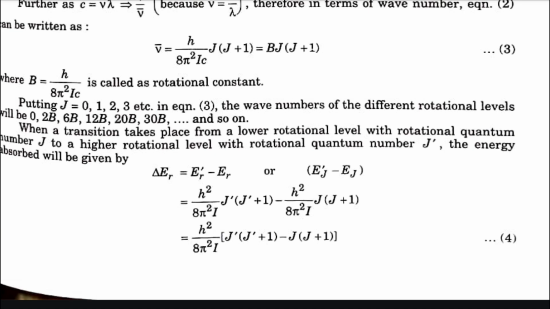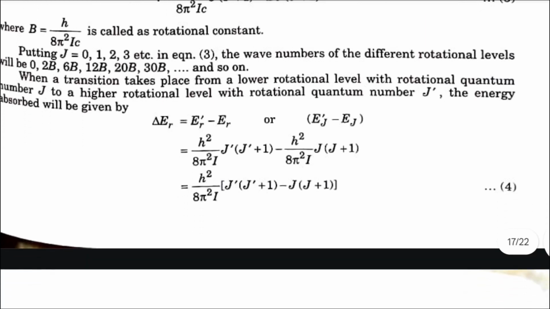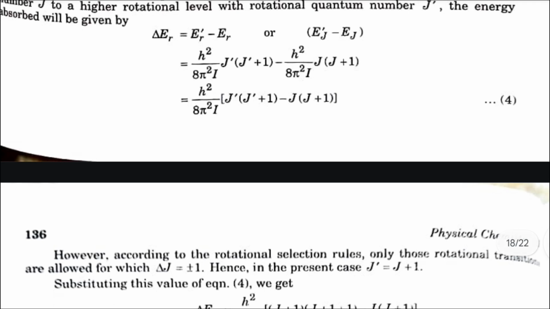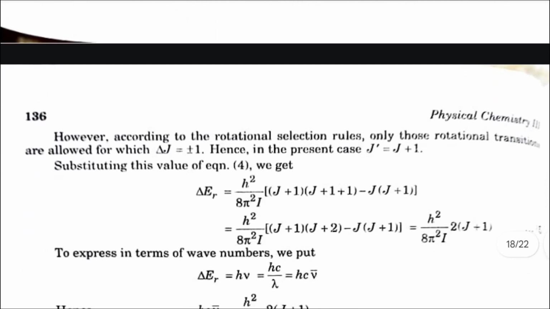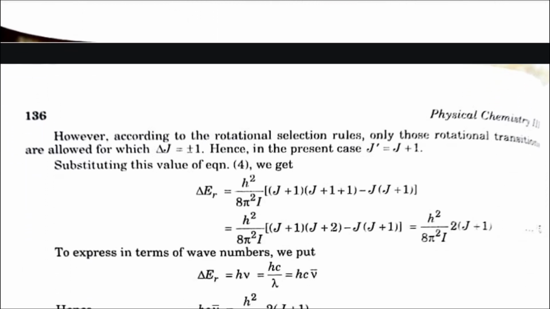When a transition takes place from a lower rotational level with rotational quantum number j to a higher rotational level with rotational quantum number j dash, the energy absorbed will be given by delta Er is equal to h square by 8 pi square I into [j dash (j dash plus 1) minus j (j plus 1)]. However, according to the rotational selection rules, only those rotational transitions are allowed for which delta j is equal to plus minus 1.